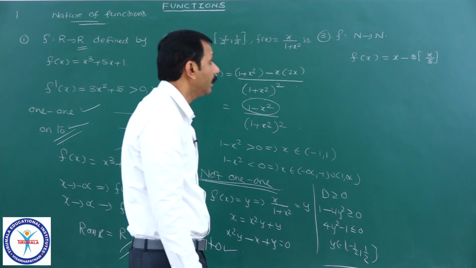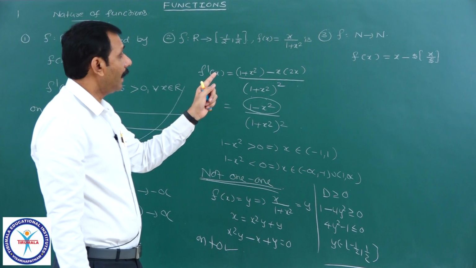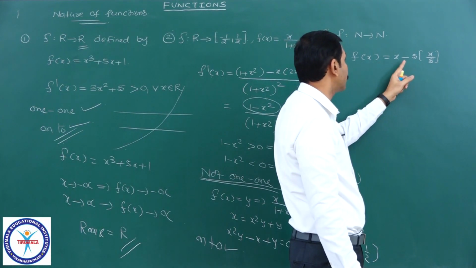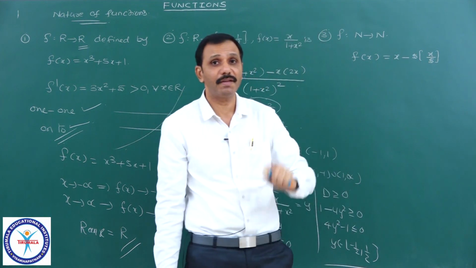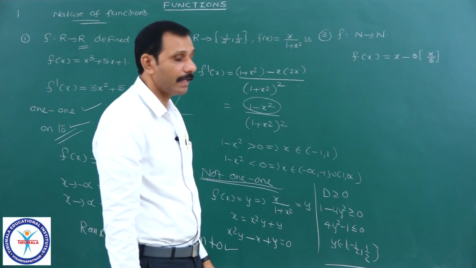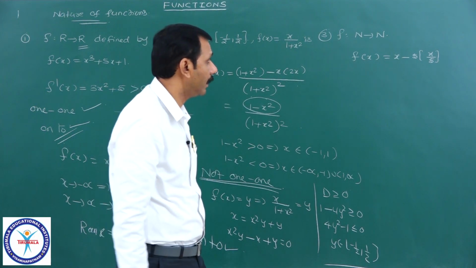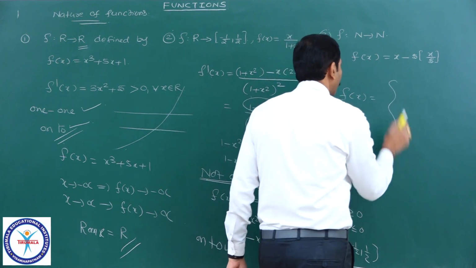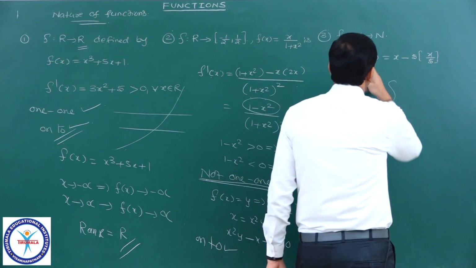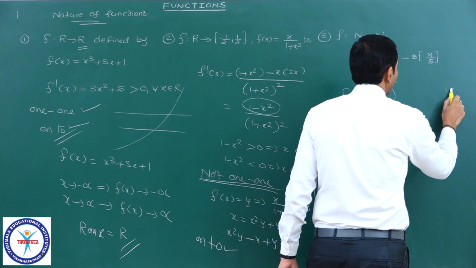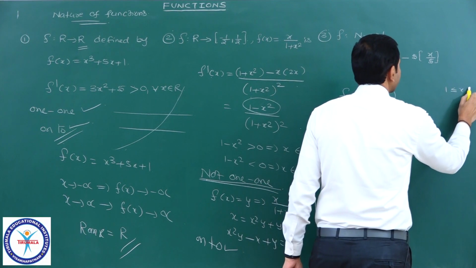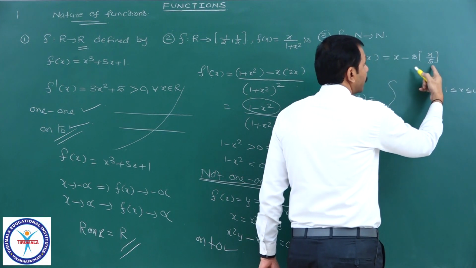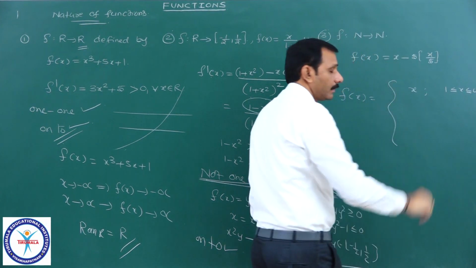Next, see this function f from natural numbers to natural numbers. They have given f of x equal to x minus 5 times the step function of x by 5. Here a step function is there. See here, piecewise, the moment I want to write natural numbers, if I take 1 less than or equal to x less than or equal to 4, it will be 0 only, it is x.